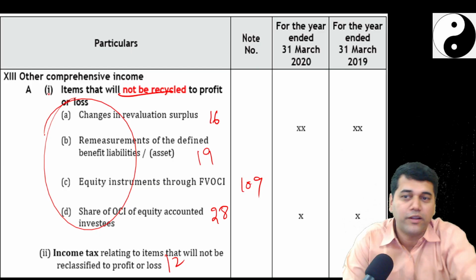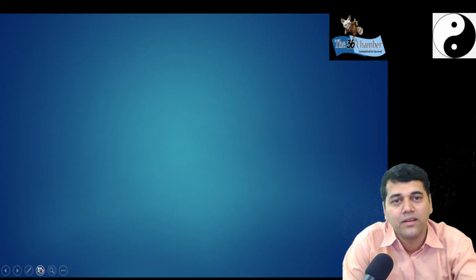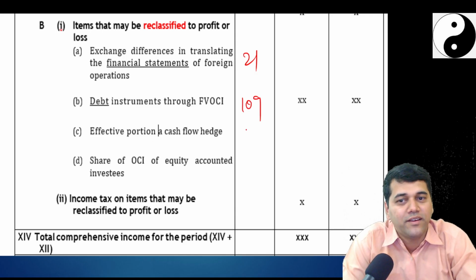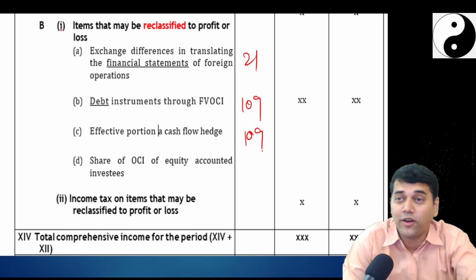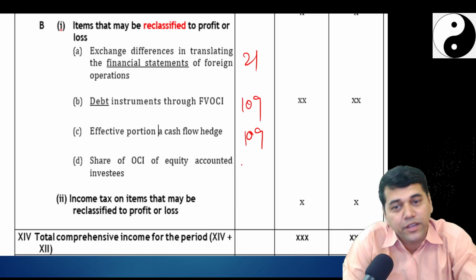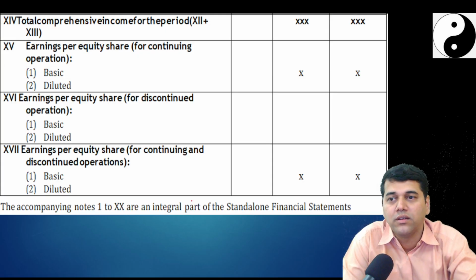That's what we have done now. On remeasurement, we calculated income tax in OCI. Exchange difference 21, debt equity OCI, cash flow hedge. See how many places we have written 109. Share of equity 28. Now total comprehensive income you got.